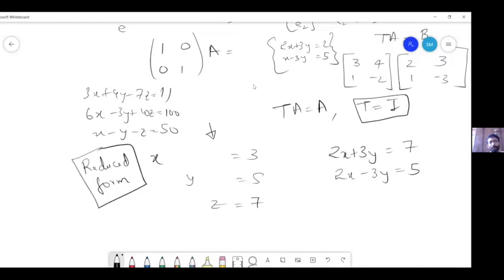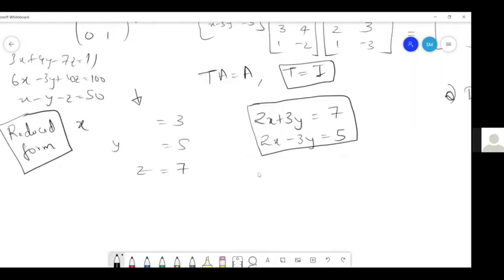Now, is it possible to transform this system to a reduced form using linear transformations, which we know preserve the solution space? Is it just E1 plus E2? So now this is E1 and E2. What is the first transformation?